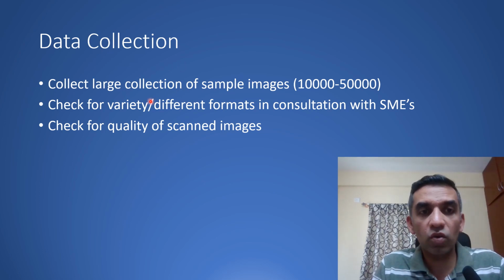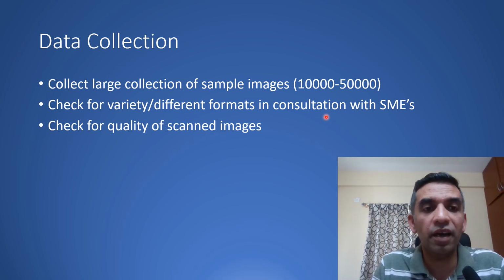Here we wanted to collect a large collection of sample images, somewhere in the range of 10,000 to 50,000. We also wanted to capture the variety of different formats in consultation with the subject matter experts. Like, where in this document can the social security number appear? In what different formats can it appear? Can it be handwritten? Can it be printed? Is there a keyword before the social security number? Things like that.